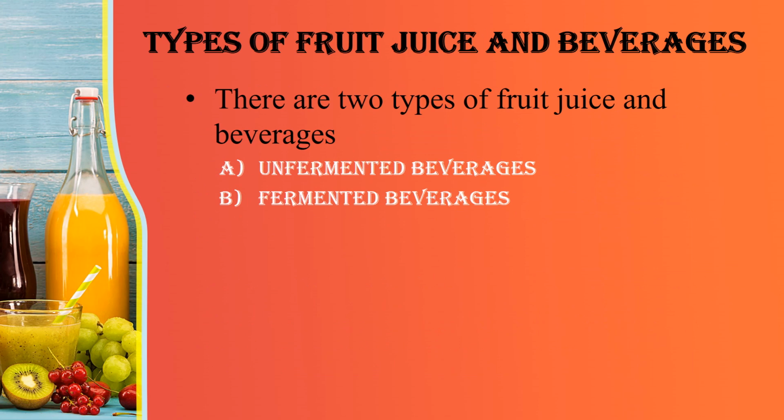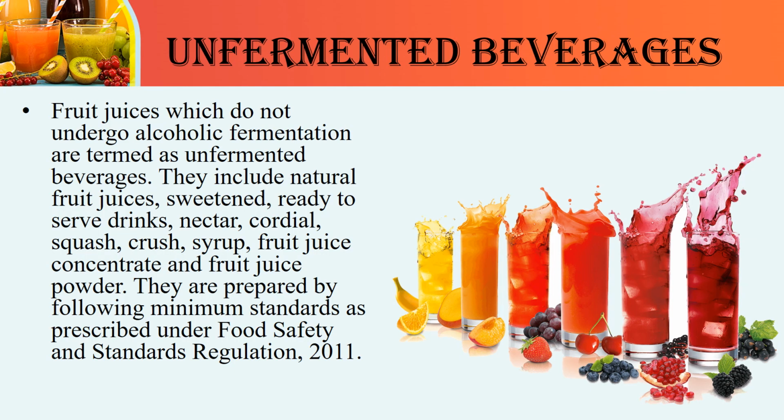What are the types of fruit juice and beverages? There are two types of fruit juice and beverages. First is unfermented beverages and second is fermented beverages. Firstly, we see about the unfermented beverages. Fruit juices which do not undergo alcoholic fermentation are termed unfermented beverages. They include natural fruit juice, sweetened, ready-to-serve drinks, nectar, cordial, squash, crush, syrup, fruit juice concentrate, and fruit juice powder.